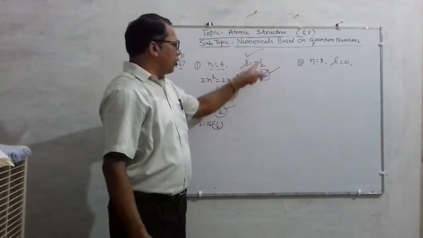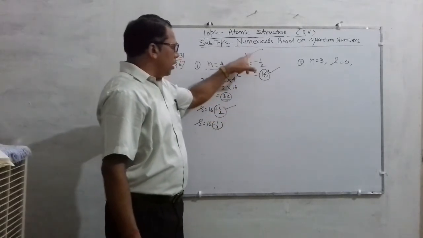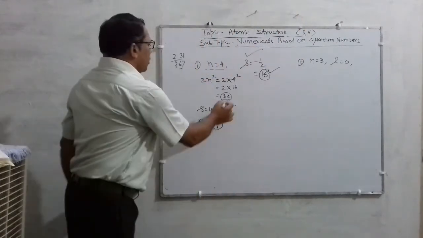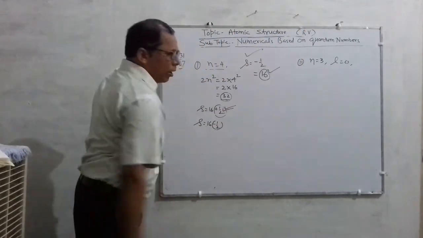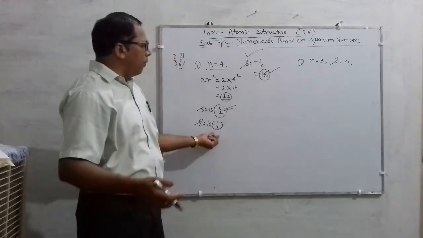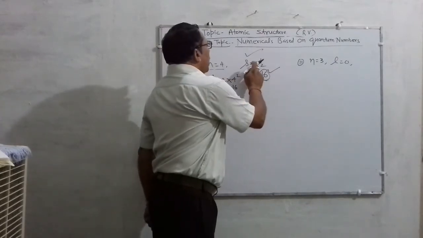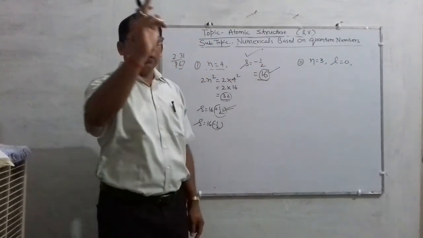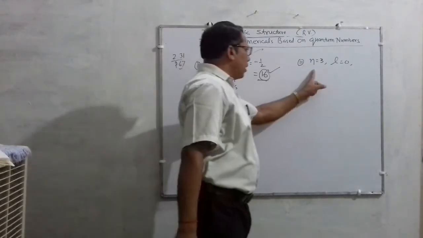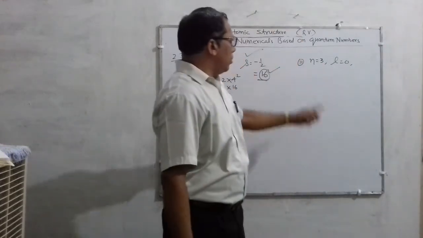So the number of electrons in this will be 16. For S equal to minus half, the total will be 32, but according to the question the spin quantum number should be minus half. Then in this 32, 16 electrons will be of plus half and the rest 16 will be of minus half. So there will be 16 electrons for n equal to 4 in the condition S equal to minus half. Correct? Okay.